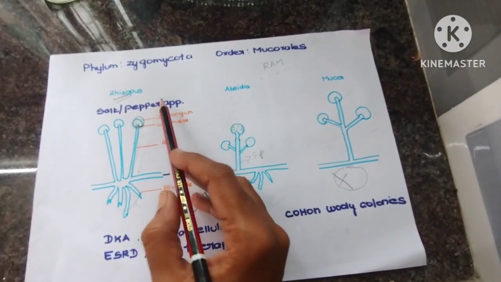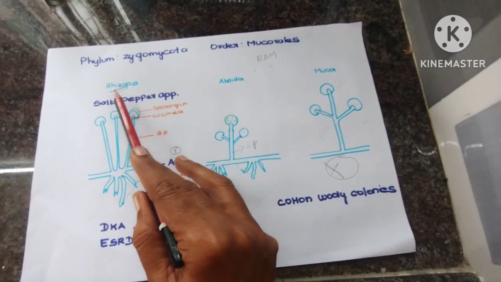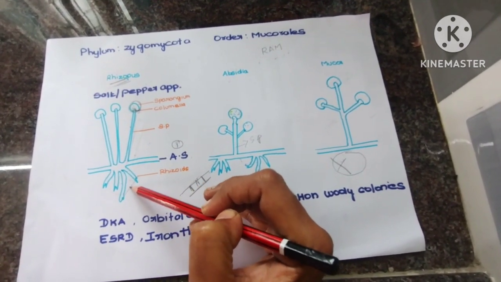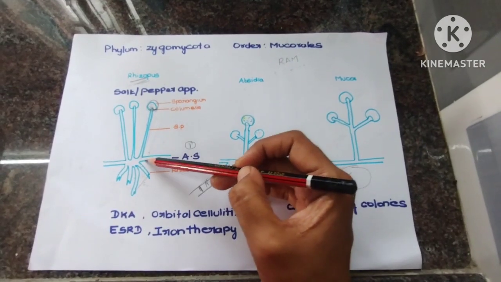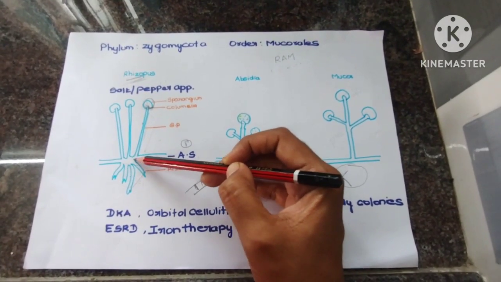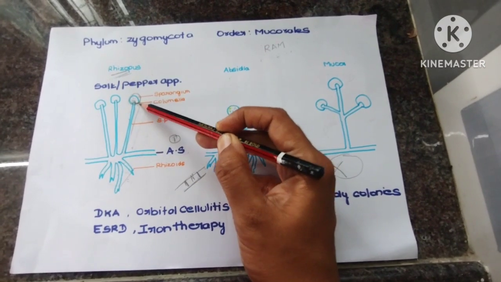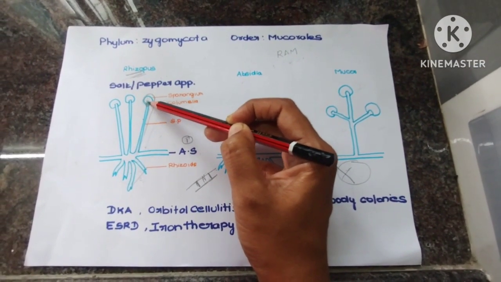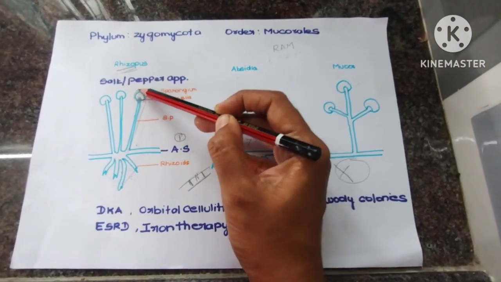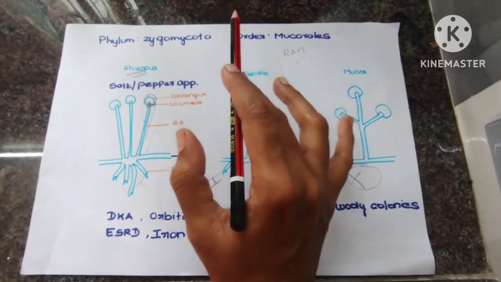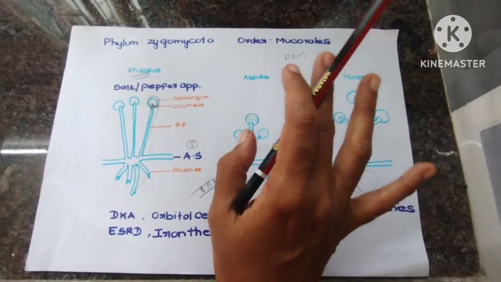If you are coming to Rhizopus, there will be rhizoids, that is, a root-like structure. Second, the sporangiophore arises directly from the rhizoids, and it will have a columella, a small tubular structure, and then it will have a sporangium. This sporangium contains sporangiospores, which will be released.